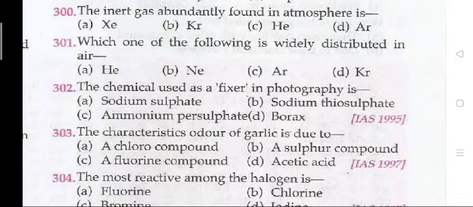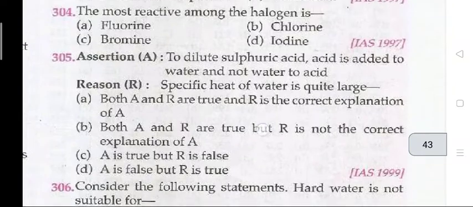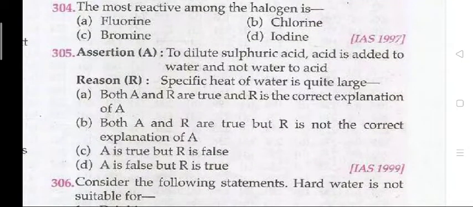The characteristic odor of garlic is due to B, a sulfur compound. Question 304, the most reactive among the halogens is A, fluorine. 305, assertion A, dilute sulfuric acid is added to the water and not water to the acid. Reason R, specific heat of water is quite large. A, that is both A and R are true, and R is the correct explanation of A.